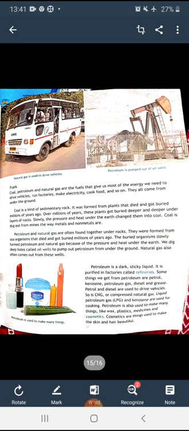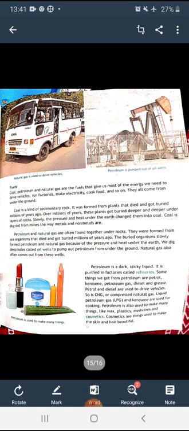Beta, coal is a kind of sedimentary rock. How was it formed? Plants died and got buried millions of years ago, and they got buried deeper and deeper. After that, they changed due to the pressure and heat under the earth. They changed into coal. And coal is dug out from mines, in the same way metals and non-metals are.